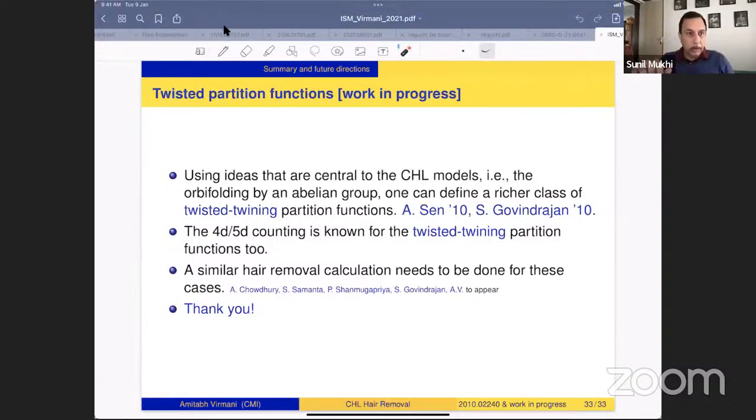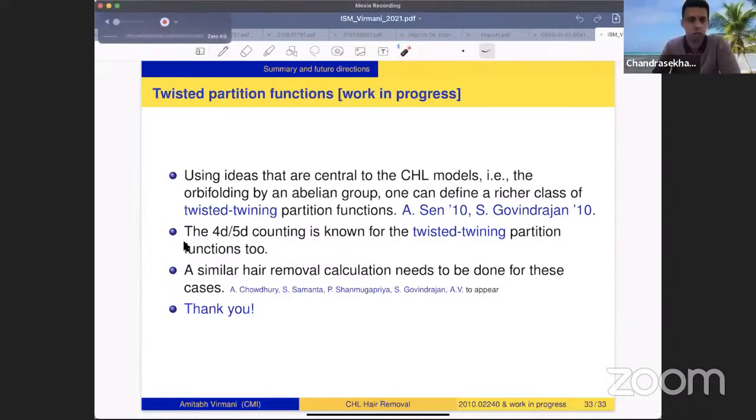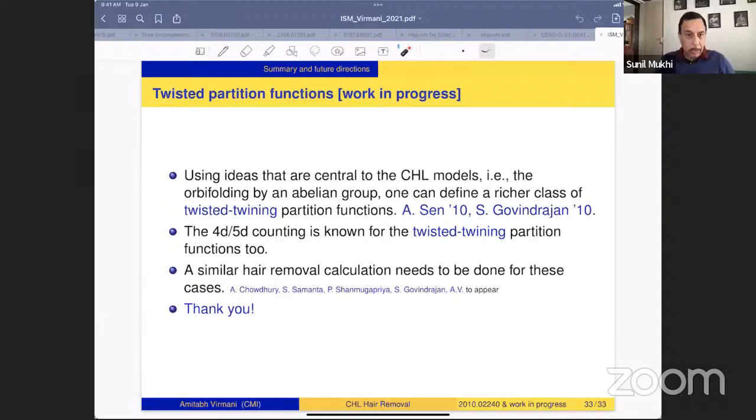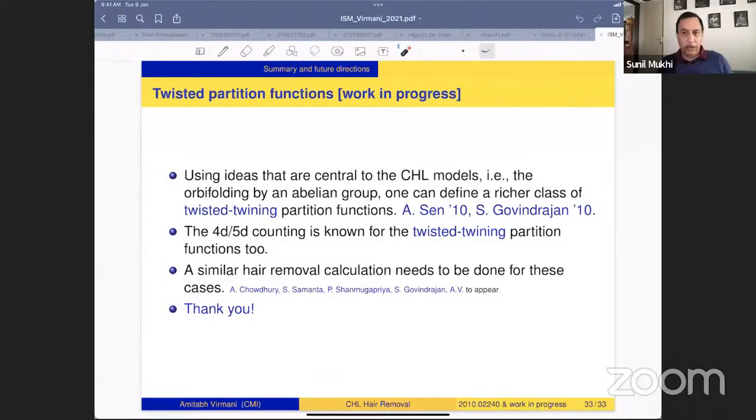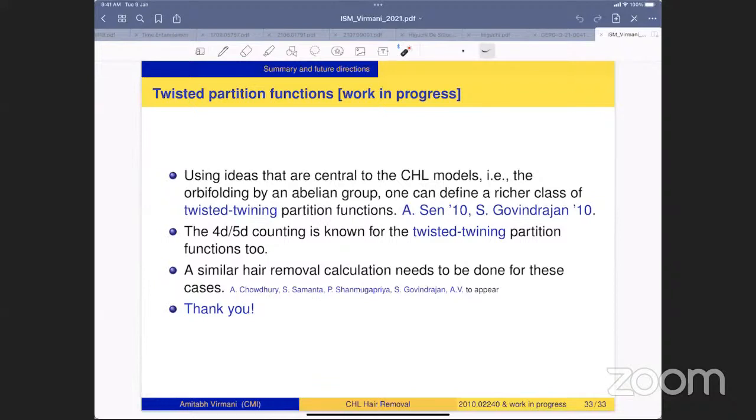Yeah, I had a question, if I can. Yes, please. So Amitabh, this is very nice work, it looks like. Is there an analog in 3 dimensions, like with supersymmetric BTZ black holes or something? The extremal BTZ black hole is supersymmetric. I mean, only if you have a supersymmetric theory. Yeah, in a supersymmetric theory, yeah.